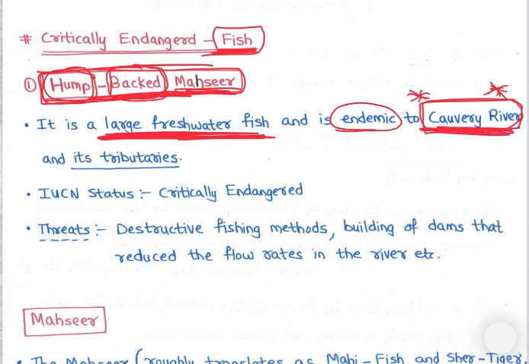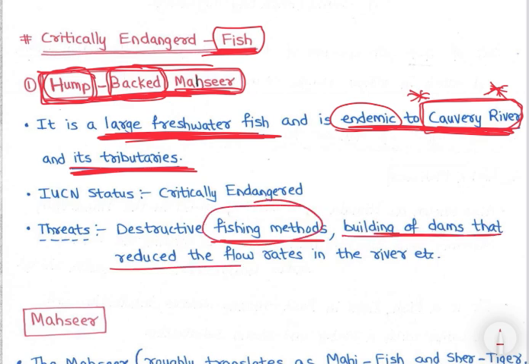Kaveri River and its tributaries. IUCN: critically endangered. Threats: destructive fishing methods, building of dams. Fishing methods में nets में पकड़ा जाएगा, right? Then building of dams that reduce flow rates of the river, right? This is basically habitat destruction हो रही है, building of dams वगैरह से वाटर फ्लो रिस्ट्रिक्ट हो जाएगा, so species अच्छे से move नहीं कर पा रहे. So humpbacked mahseer. Let's look at the image. You will have pictorial memory.